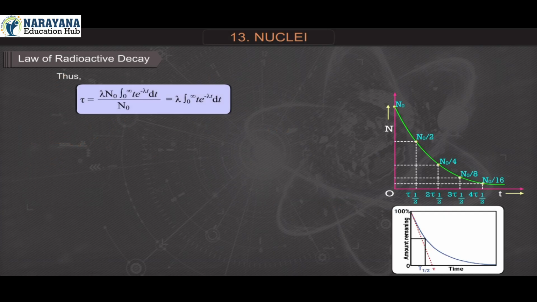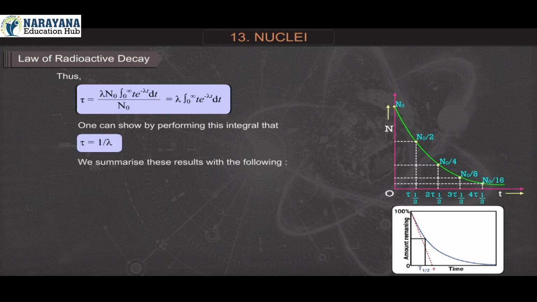Thus, tau is equal to lambda over n0 times the integral from 0 to infinity of t e raised to minus lambda t dt, and n0 cancels, so tau is equal to lambda times the integral from 0 to infinity of t e raised to minus lambda t dt. One can show by performing this integral that tau is equal to 1 upon lambda. We summarize these results with the following: T1/2 is equal to log of 2 upon lambda, which is equal to tau log of 2.